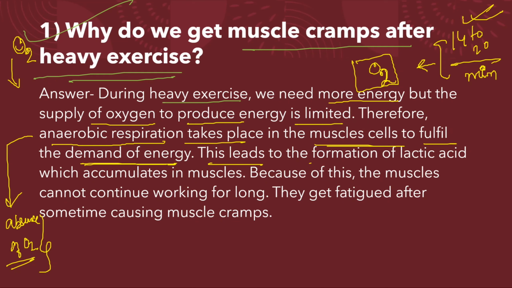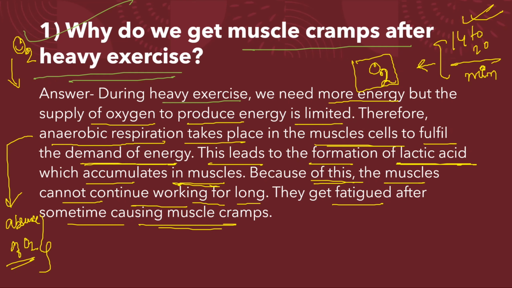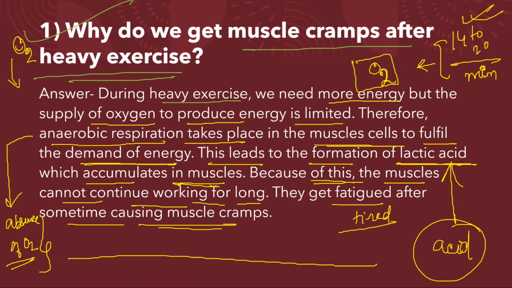Now this leads to the formation of lactic acid in your body, which accumulates in your muscles, and because of this lactic acid the muscles cannot continue working for long and they get fatigued after some time, causing the muscle cramp. Fatigue means tired. The muscle gets tired and you cannot walk long because of the deposition of this acid. Clear, students? And this acid is formed in the case of anaerobic respiration. Clear? Next.